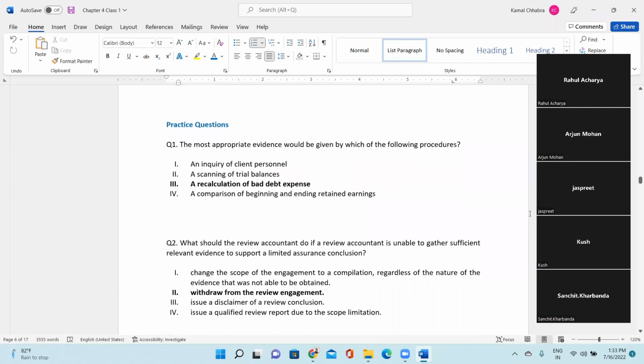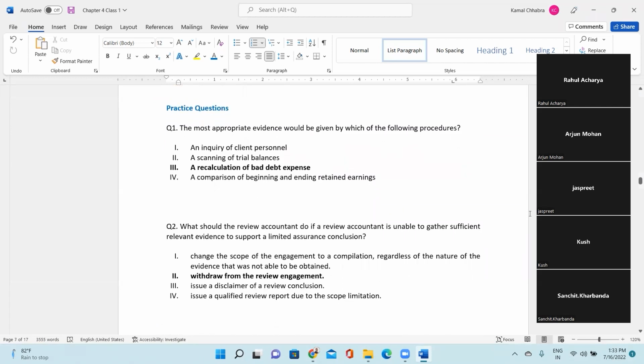Okay, let's do some practice questions. First question of the day. The most appropriate evidence would be given by which of the following procedures? I told you, you will see that a lot of answers might be right, but you need to select the very best right answer. So this is an exact question for that. The most appropriate evidence would be given by which of the following procedures? Inquiry with the client, scanning of trial balance, recalculation of bad debt expense, comparison of beginning balance and ending balance.